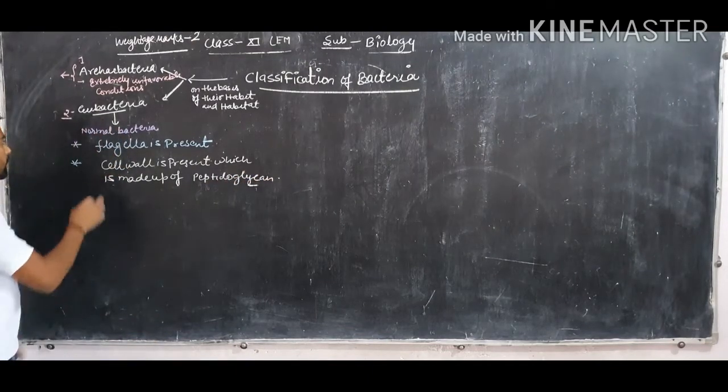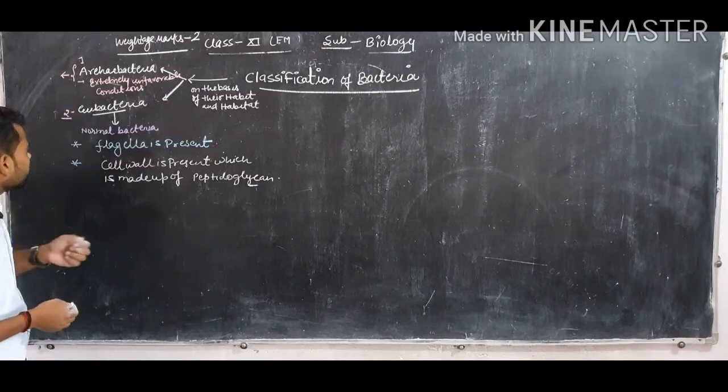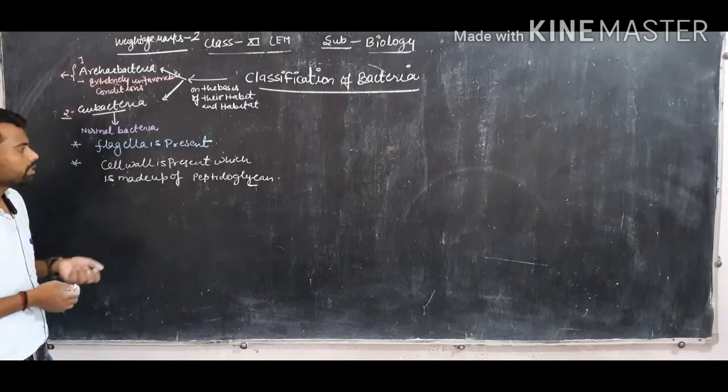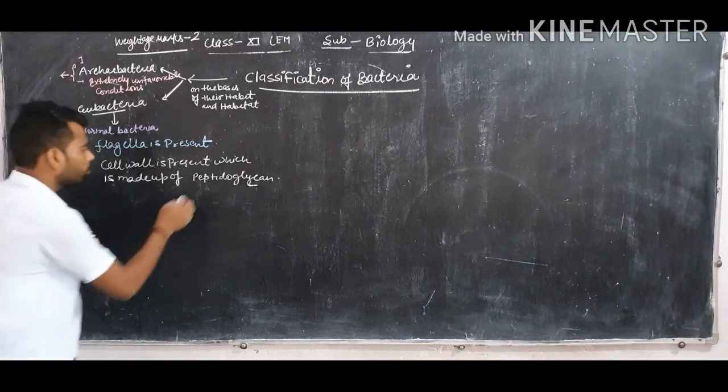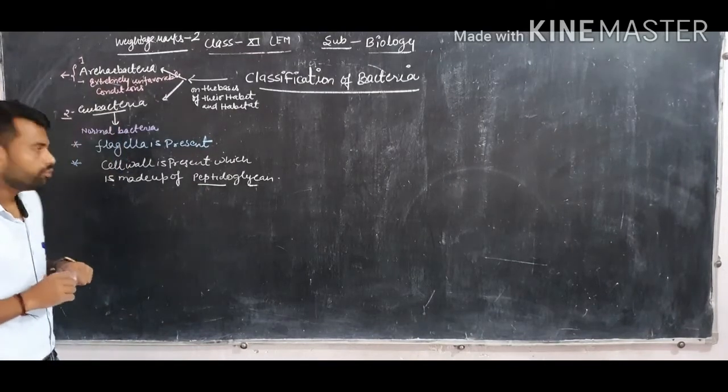So dear students, these are the two basic features of the Eubacteria: flagella is present, and the cell wall is also present, made up of peptidoglycan.